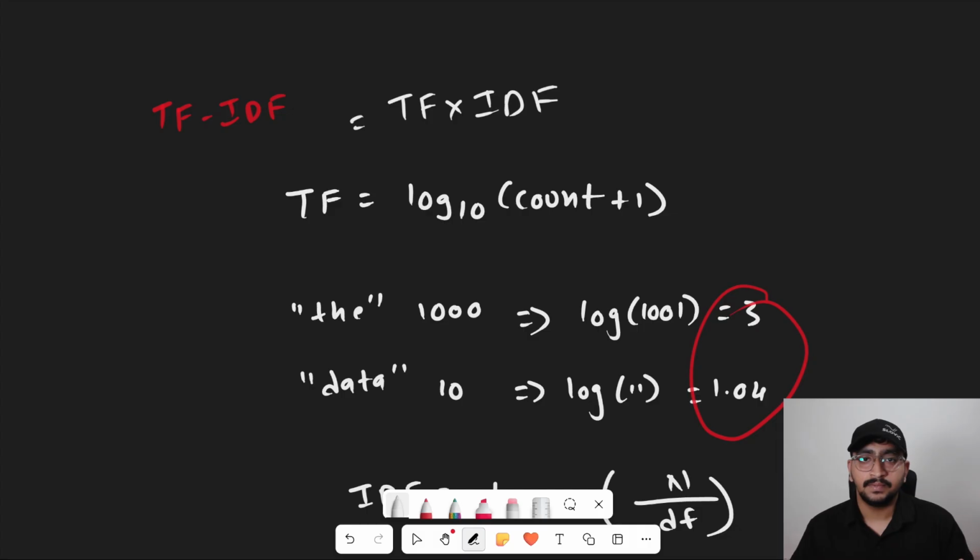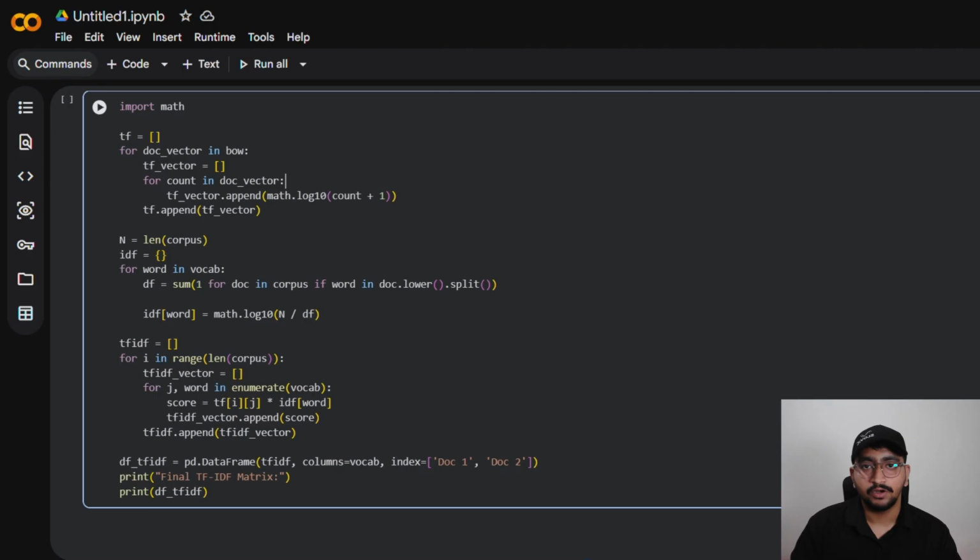Now that we understand the math, let's jump back to Colab and code this exact same logic. Alright, we are back in Colab. To save time, I have pasted the complete TF-IDF logic here. But let's walk through it block by block so you can see exactly how our whiteboard math translates into Python. First, we calculate the term frequency. We loop through our bag of words counts, and for every word count, we apply our logarithmic squashing. Right here, we take math.log10 of the count plus 1.